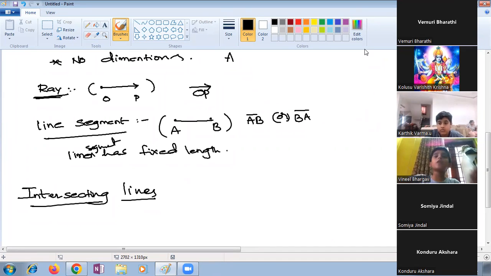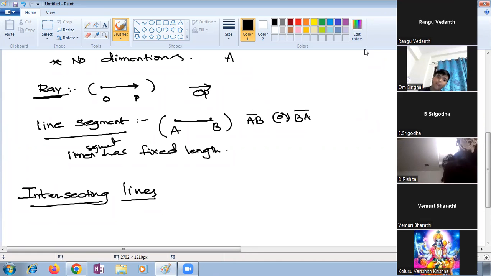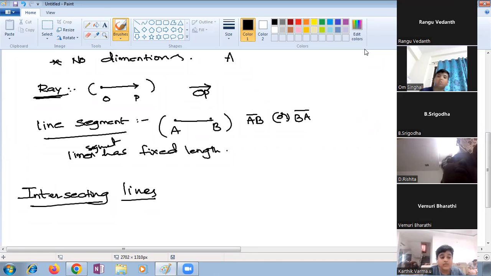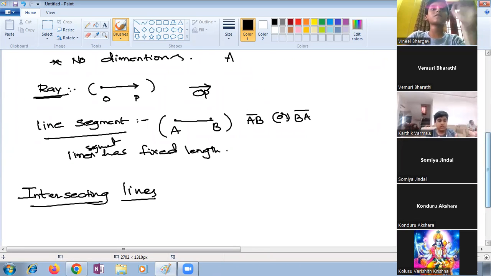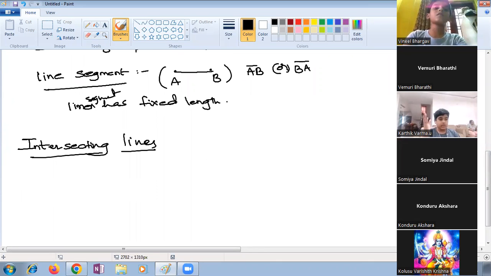Ma'am, can you tell? Wait. Next, this question, Karthik Verma. Yes, ma'am. What are intersecting lines? Intersecting lines are lines that cross each other, meet each other. Very good. Intersecting lines are lines that meet each other. Wonderful. They meet each other.